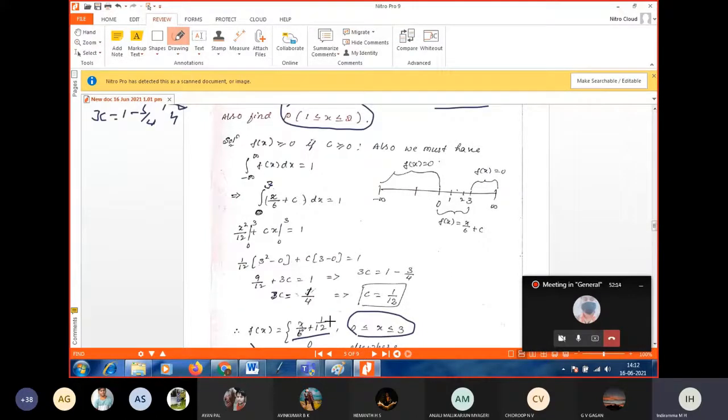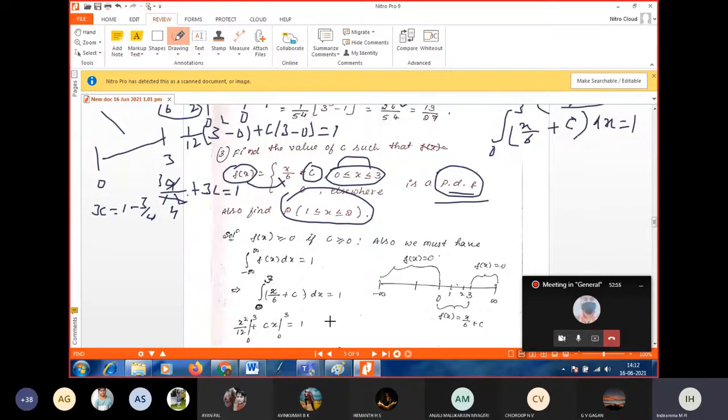Now we have to calculate probability between 1 and 2, which means integral from 1 to 2. Is 1 to 2 existing in our interval? Yes, our interval is 0 to 3, and 1 and 2 are inside. So f of x is x by 6 plus 1 by 12 because c is 1 by 12.